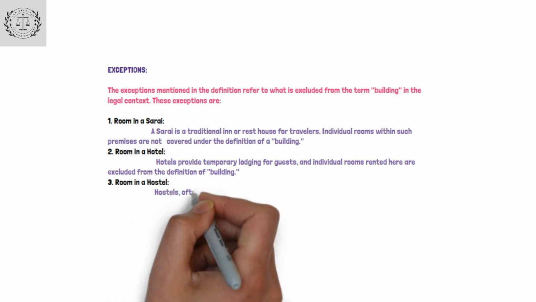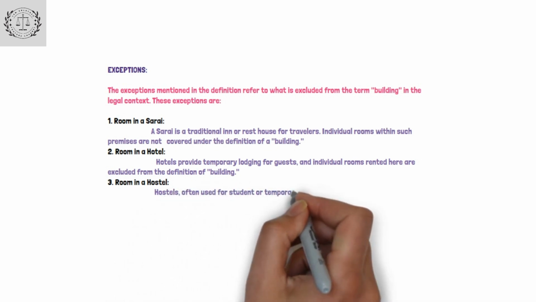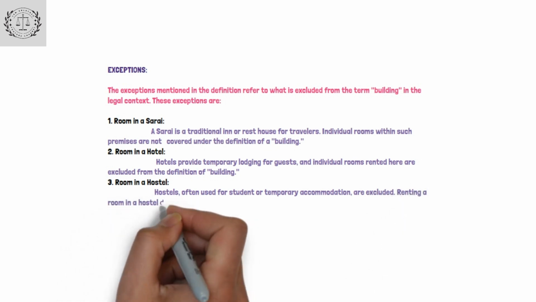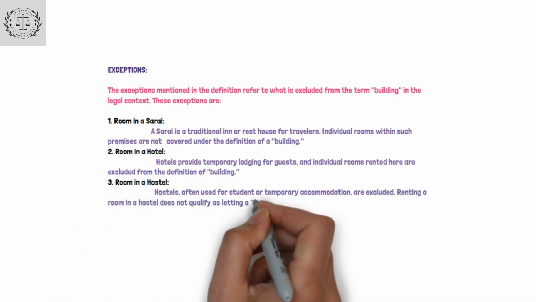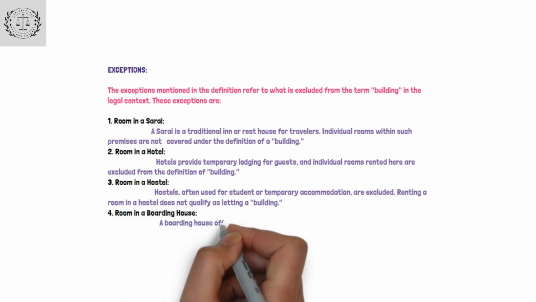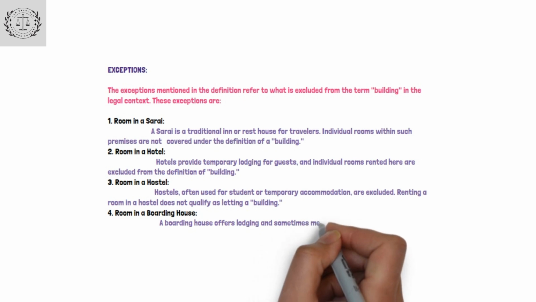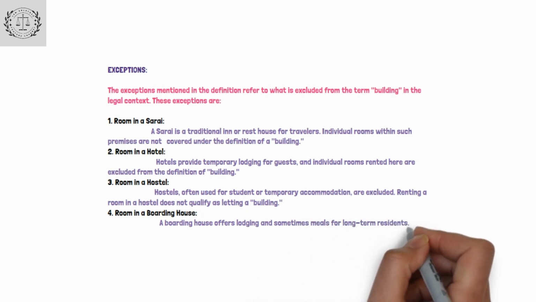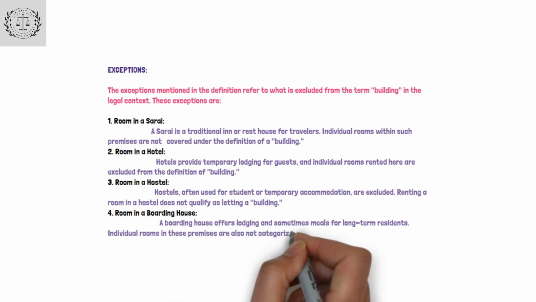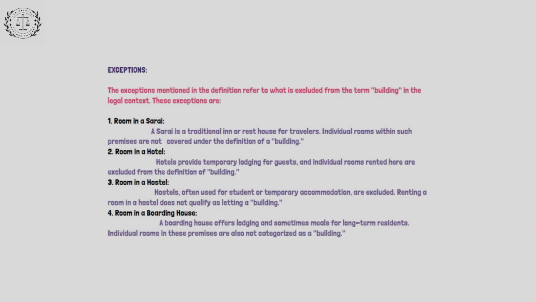Third, room in a hostel. Hostels, often used for student or temporary accommodation, are excluded. Renting a room in a hostel does not qualify as letting a building. Fourth, room in a boarding house. A boarding house offers lodging and sometimes meals for long-term residents. Individual rooms in these premises are also not categorized as a building.